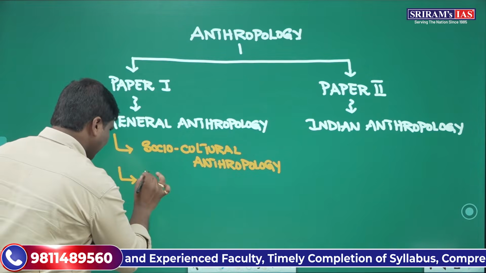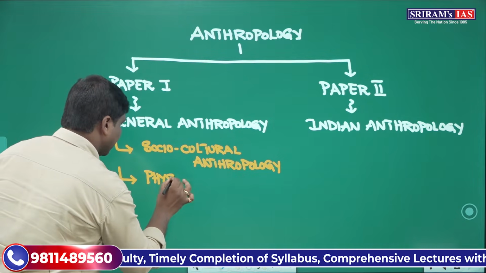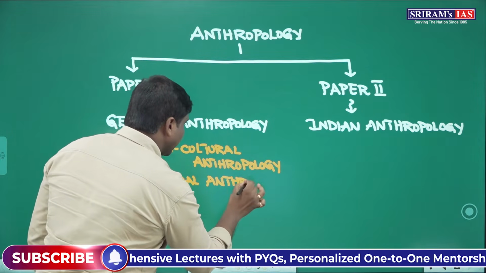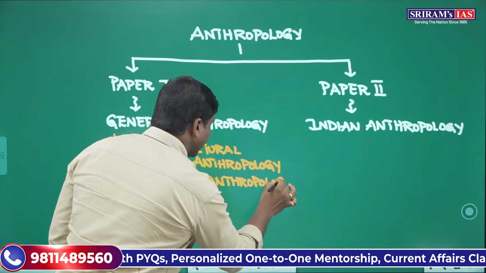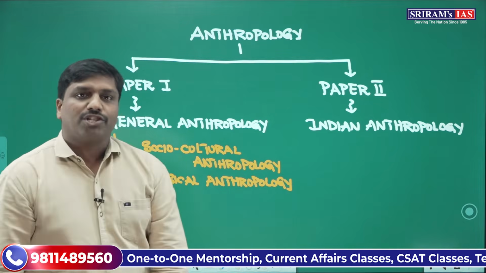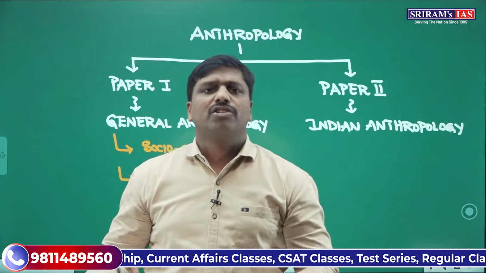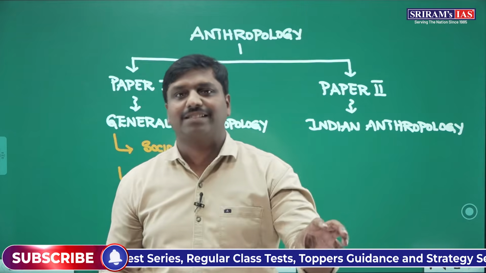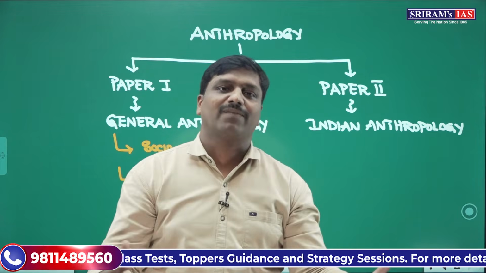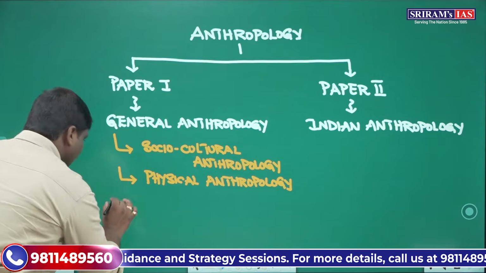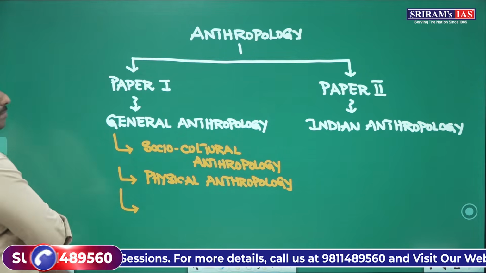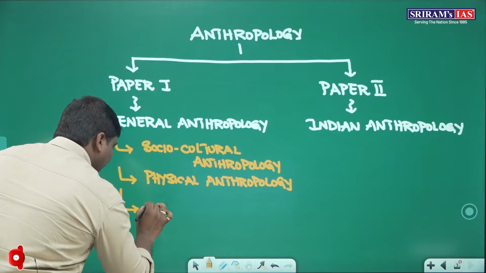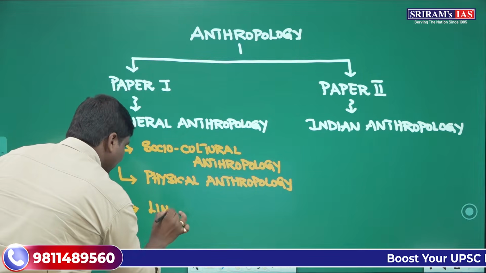Then the next section is physical anthropology. In physical anthropology, we will be systematically studying various biological aspects of human beings. Biological aspects means human beings are living organisms, so cells are there, human genetics is there, chromosomes are there. All such aspects we will be studying in physical anthropology. Then the next section is linguistic anthropology.